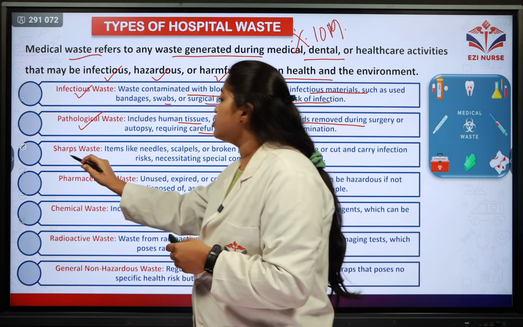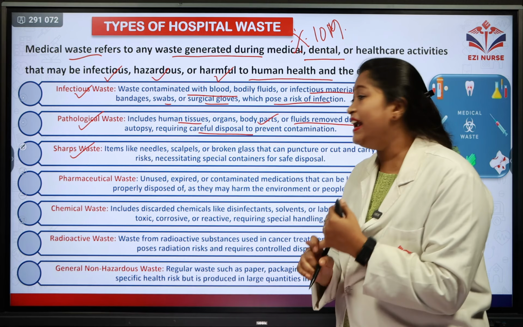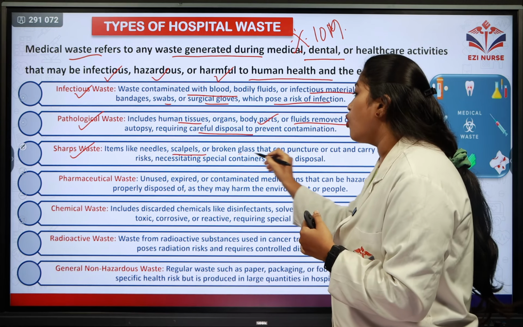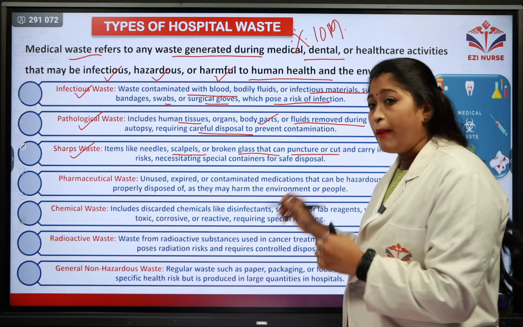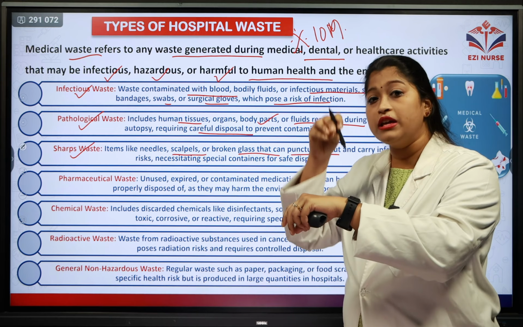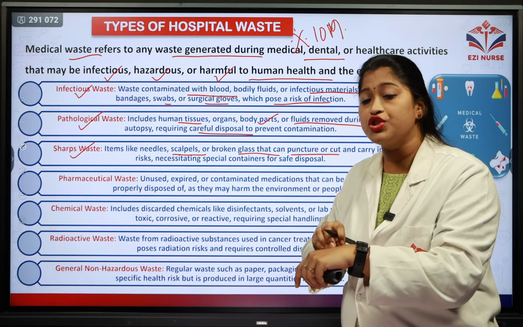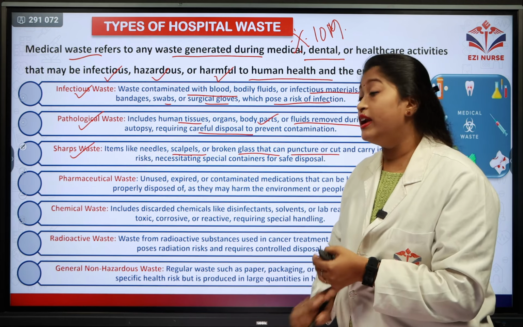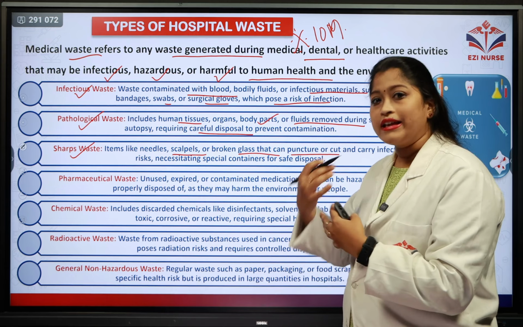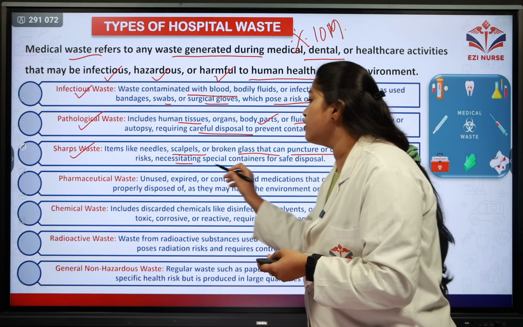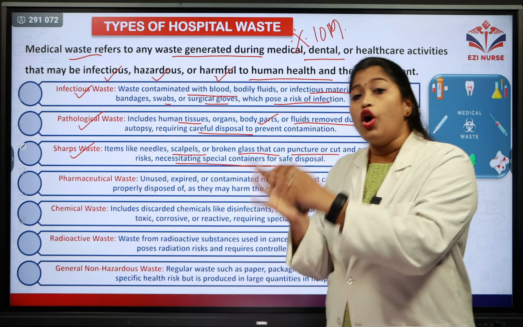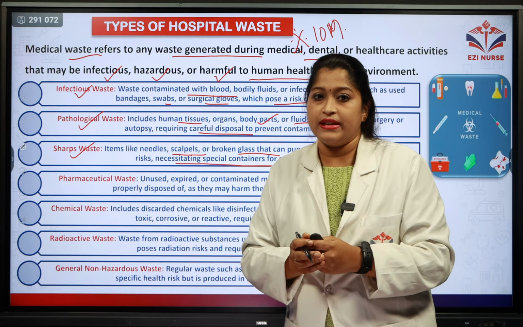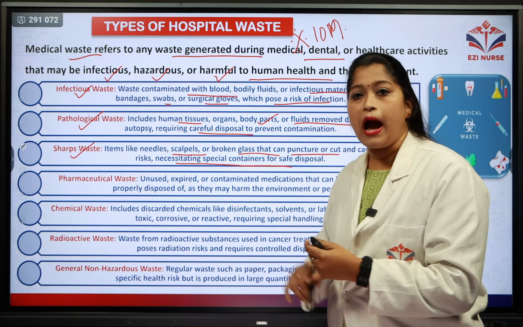Coming to the third one, sharp waste: items like needles, scalpels, broken glass, which can puncture or cut. There might be cuts or wounds and puncturing due to these sharp materials and hence it is called sharp waste. There is extreme risk and a necessity for special containers in order to dispose of these wastes. So that is called sharp waste.